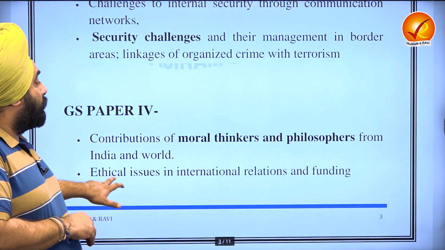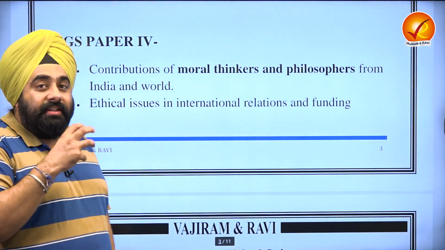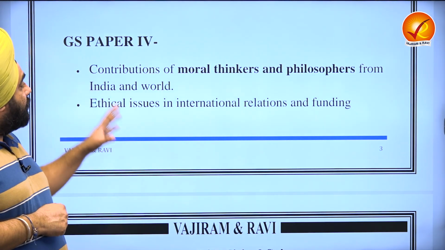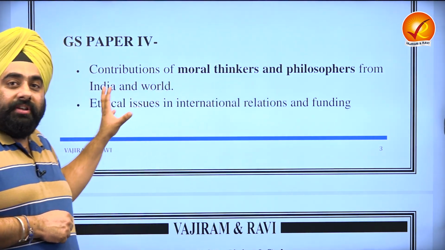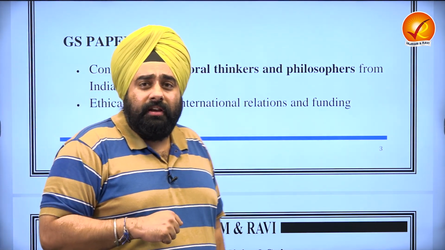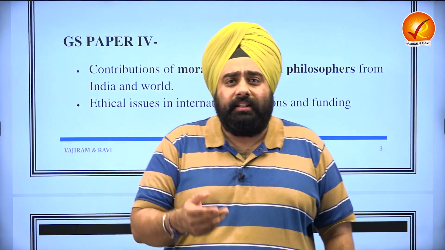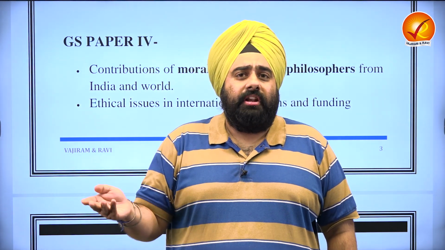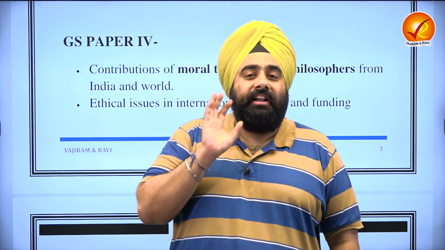Also GS paper 4. For PSIR students, it becomes very easy to score good marks in the ethics paper, that is GS paper 4. Because in GS paper 4, we use moral thinkers and philosophers to write good answers. And these moral thinkers and philosophers are part of the PSIR syllabus, whether it is Plato or Aristotle or Aurobindo or Gandhi or Ambedkar or Marx. All these are part of the PSIR syllabus, and these philosophers and their thought are very helpful in attempting the ethics paper.